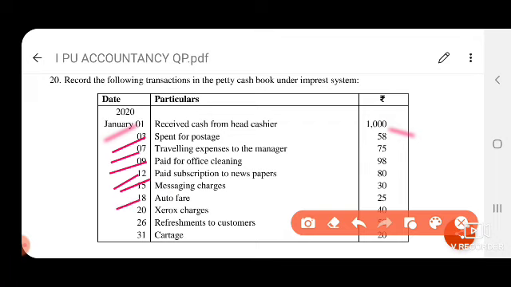Auto fare, traveling expenses. Xerox charges, printing and stationery. Refreshment to customers, sundry expenses or other expenses column. Cartage and coolie column.